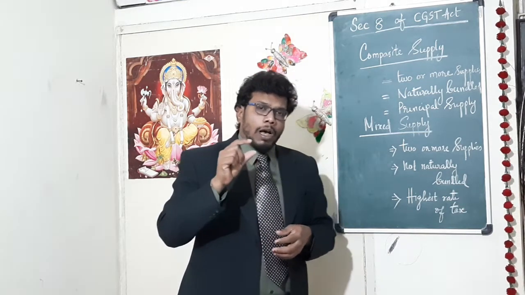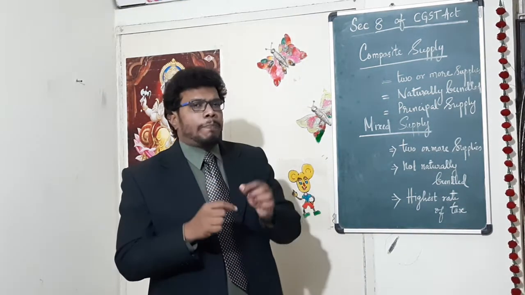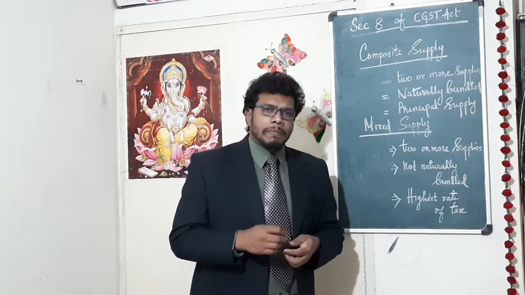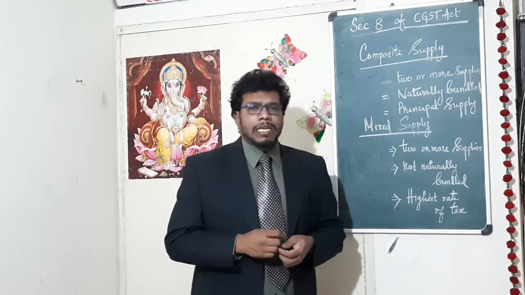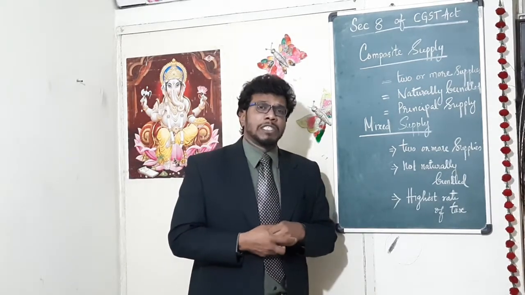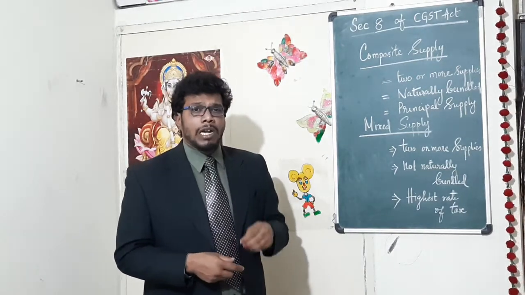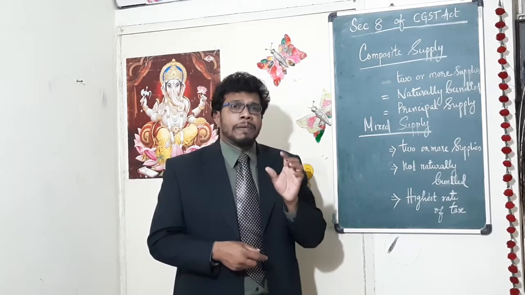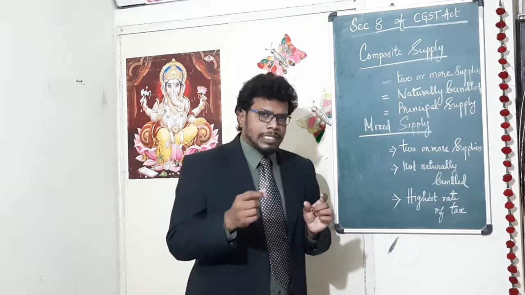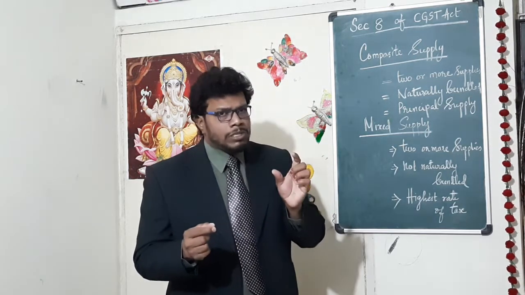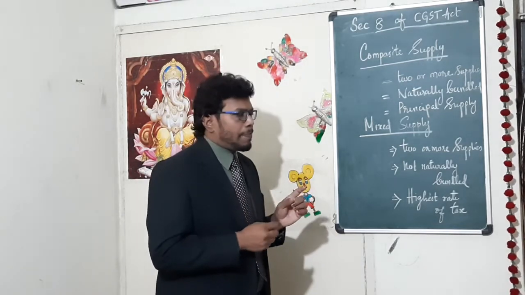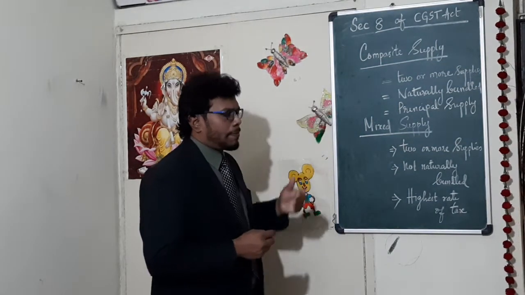So the principal supply is taken, and for the principal supply, whatever rate of tax is imposed has to be paid by the service provider. Even though there is a bundle of services, what is the principal supply? That is the supply of service, that is works contract service. The rate applicable for works contract services is what has to be paid as GST by the payer. So there is a composite supply.